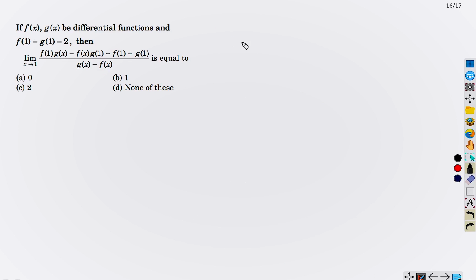Okay, so applying the same technique, we are going to solve another problem. First, you have to check whether you can apply L'Hopital rule here or not. For that we need 0 by 0 form or infinity by infinity form. Till now we haven't encountered this, but maybe in future we will. So first check what is in the numerator.